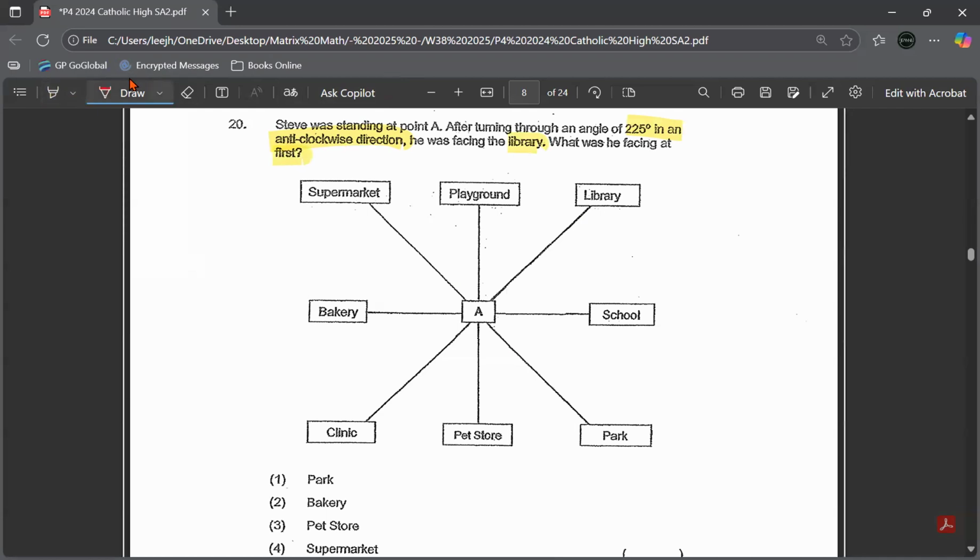So you know that this is anti-clockwise. Okay, so I'm going to write anti here. This one will be the clockwise direction. Okay, so he's actually facing the library after he turned 225 degrees anti-clockwise. So I'm going to write down something here, which is I don't know where he is facing at first, but after he turned 225 degrees anti-clockwise.